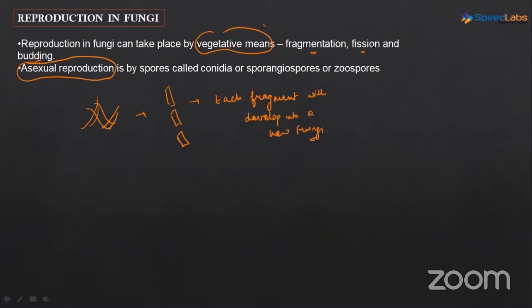Then fission means splitting. So it is very simple. There is one parent cell. It will divide itself into two cells. So these were the vegetative means. Now starting with the asexual reproduction. Now all these terms, conidia, sporangiospores, zoospores, we will discuss one by one.